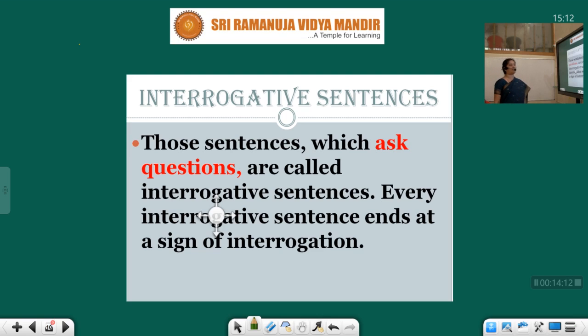Now coming to interrogative sentences. What is an interrogative sentence, students? A question mark. So when we are dealing with interrogative sentences, what are the rules we have to follow? Those sentences which ask questions are called interrogative sentences. Every interrogative sentence ends with a sign of interrogation. What is the sign of interrogation? That's the sign of interrogation.